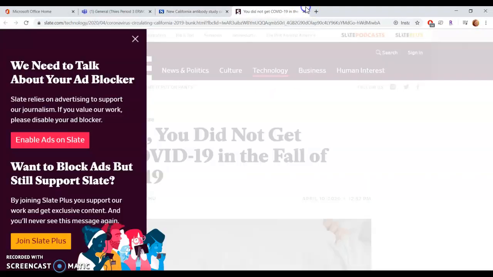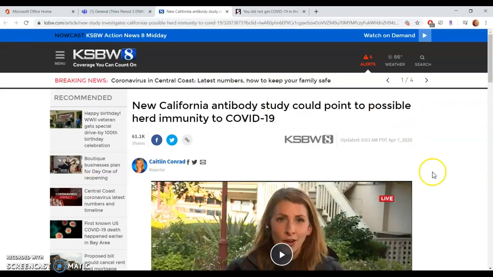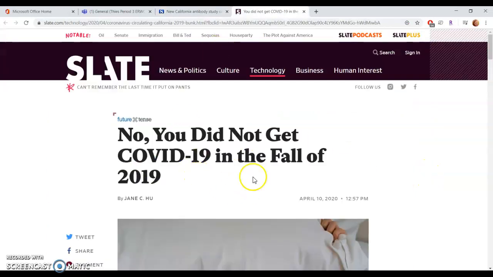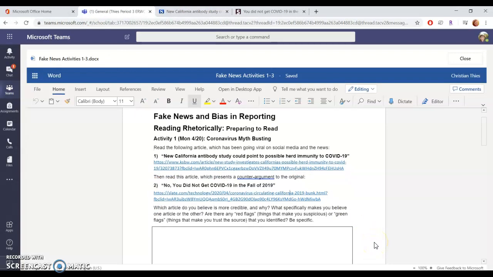Now, the updated article here is from Slate.com, and it was published on April 10th, 2020. So this is 3 days later after the original article had gone viral on social media and the news. The story has been picked up by multiple agencies. But this article says that, hey, there's something wrong with the first one. We want to make sure you understand. I'm not going to tell you which one you should believe. I just want you to read them carefully and think about which one you trust more.